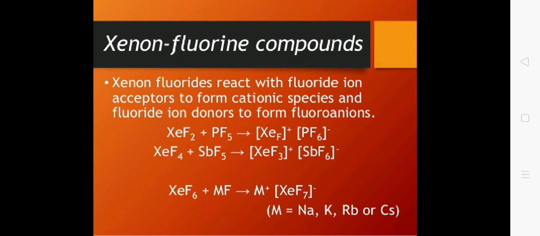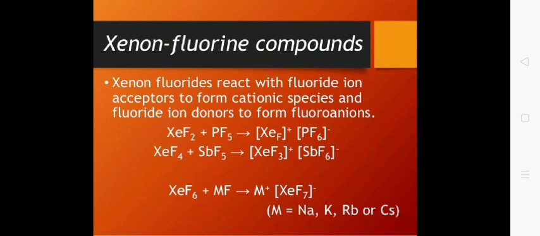You can see in the first equation XeF2 loses one fluoride F negative, so it becomes XeF positive, and this F negative is accepted by phosphorus pentafluoride, thus it changes to PF6 negative. Similarly, xenon tetrafluoride reacts with antimony pentafluoride to form XeF3 positive and SbF6 negative.